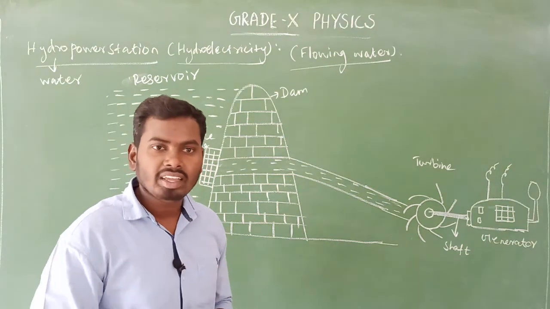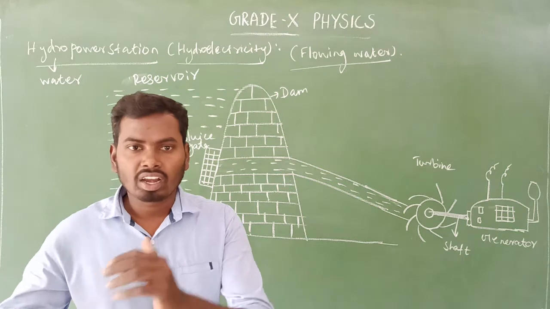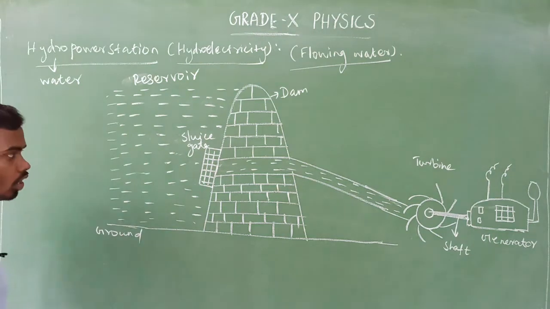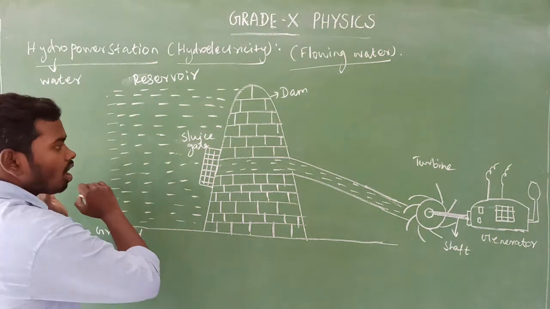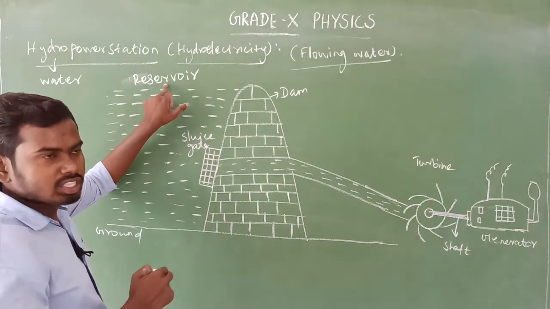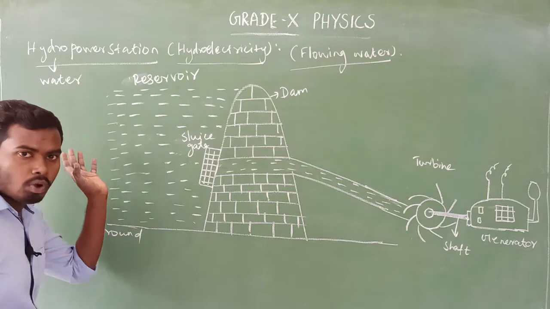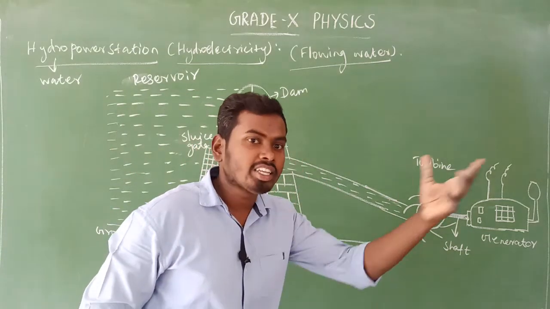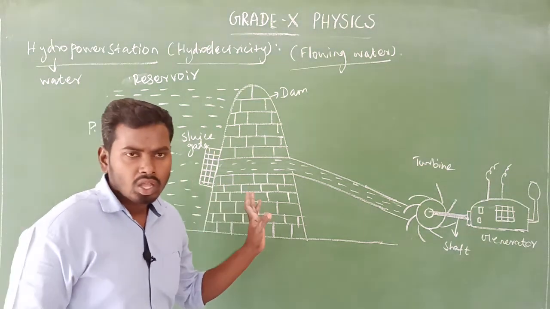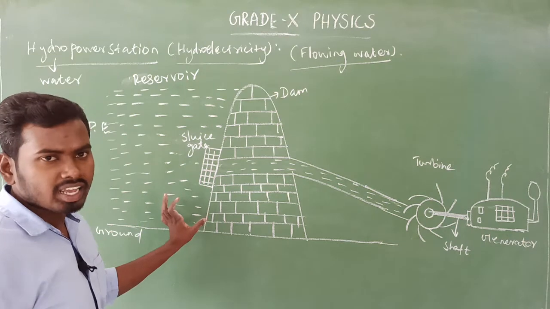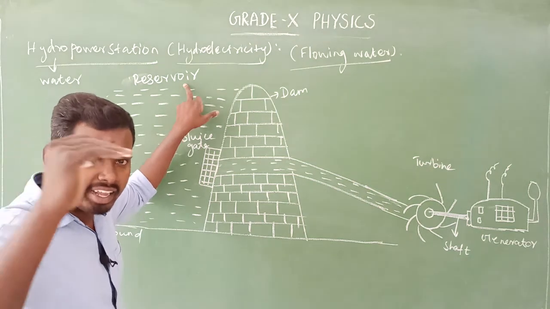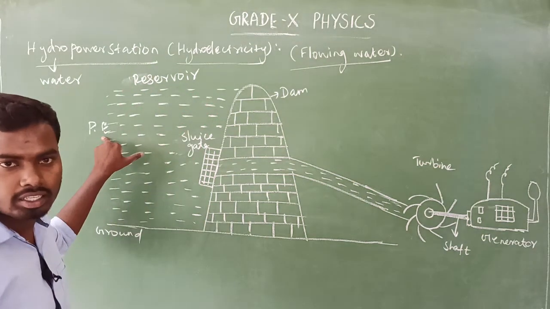When all the flowing water is collected in a particular place, which makes a reservoir, the kinetic energy changes into potential energy, because the water has been collected.